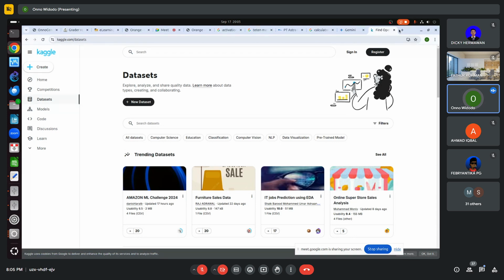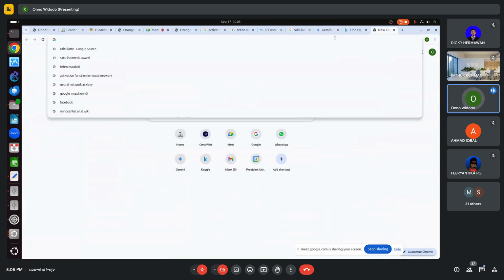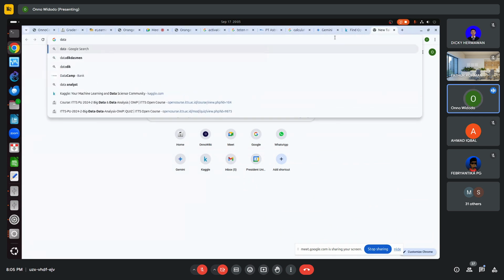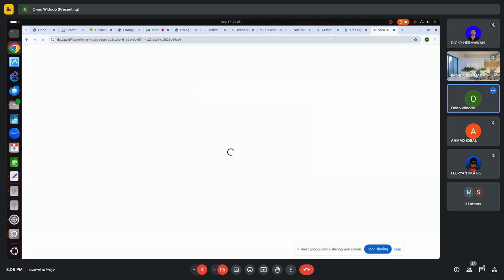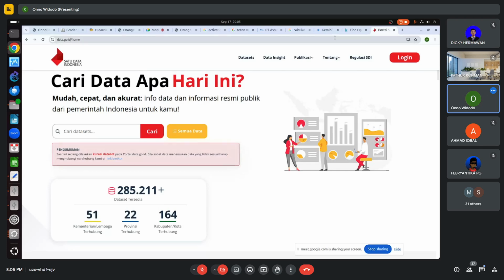So we can search for certain data set, and we can play around with it. The other data set we can use in Indonesia is data.go.id. The problem with this website, to be honest, in the past, when the team that works on One Data was under the presidential staff, they were good.